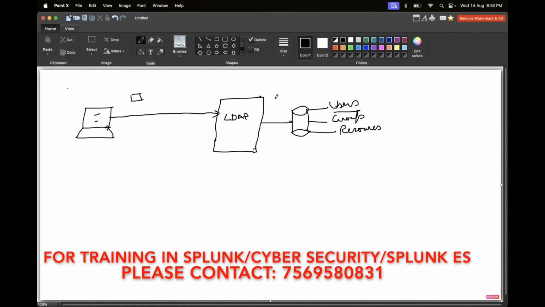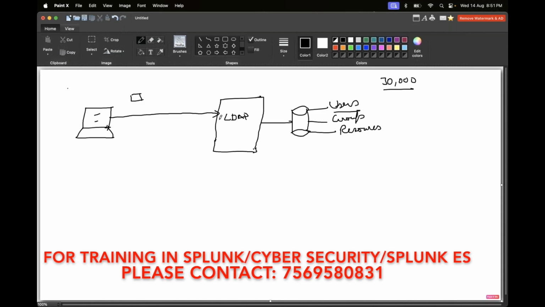That means in that particular office or vertical, wherever you are working. For example, say some 30,000 people are there in MNCs like Wipro or TCS. All the 30,000 users' information will be there, and it will check the authentication from this user information.